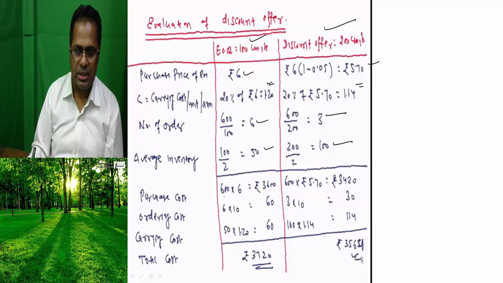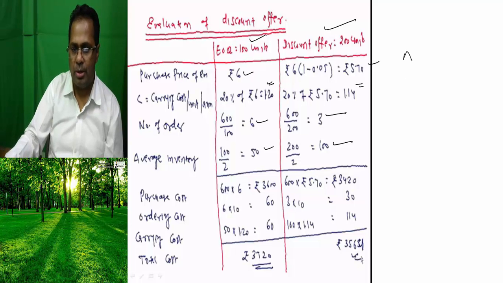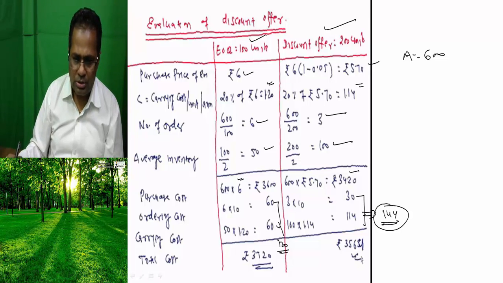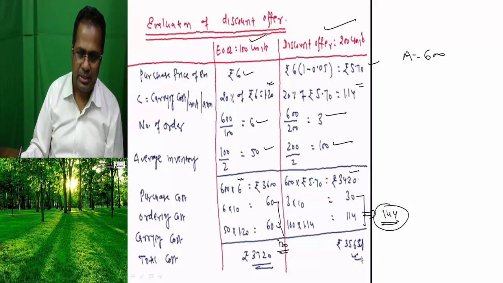Purchase cost: actually annual requirement was just 600, so 600 into 6 equals 3600, and 600 into 5.70 is 3420. Now ordering cost is 60 here, so the ordering cost plus carrying cost is 120 here, and here the ordering cost plus carrying cost is 144. The ordering cost plus carrying cost here is higher, but purchase price will decrease, 3420 versus 3600.